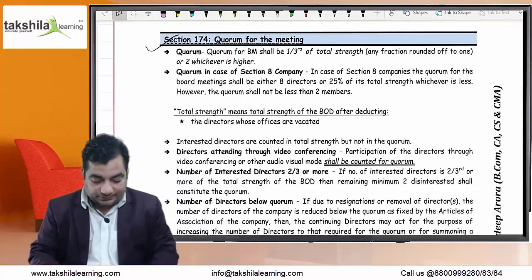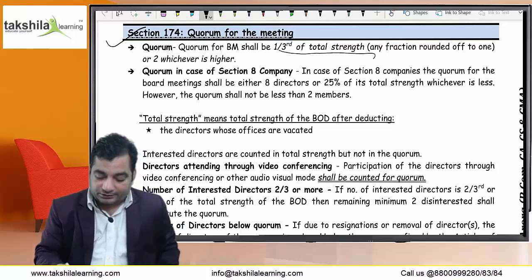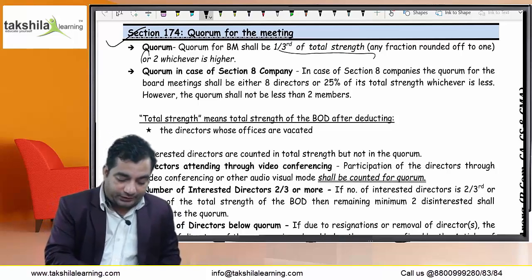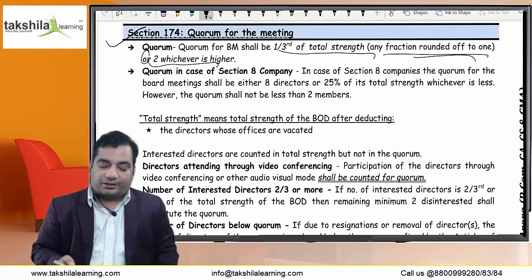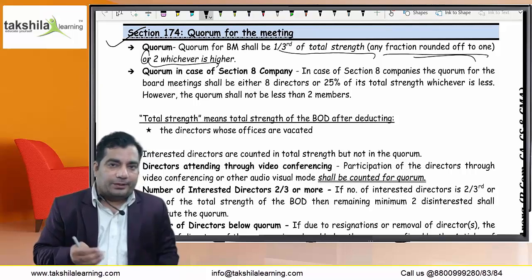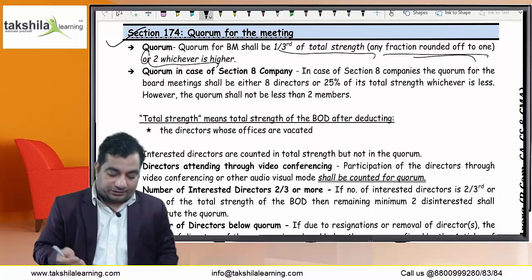Let us study this. Quorum is 1/3 of total strength of directors, or 2, whichever is higher. And one point to be noted: any fraction is rounded off to 1. There are 7 directors and 1/3 of that is 2.33, which shall be rounded off to the next whole number, 3.